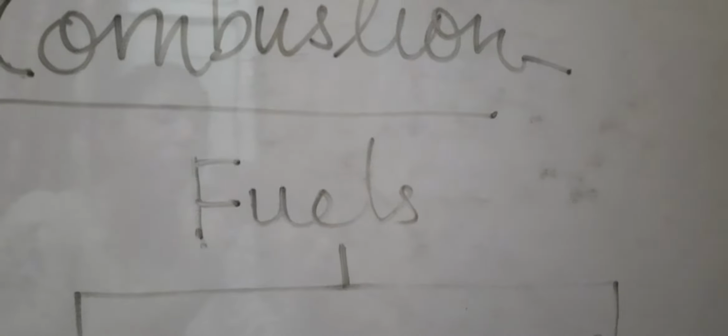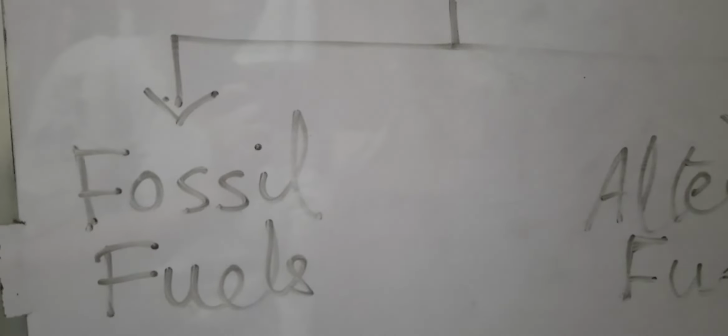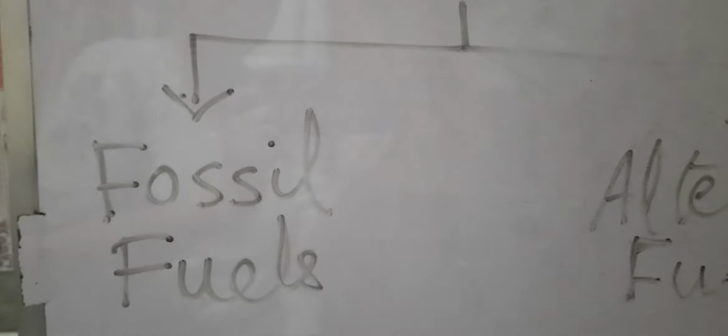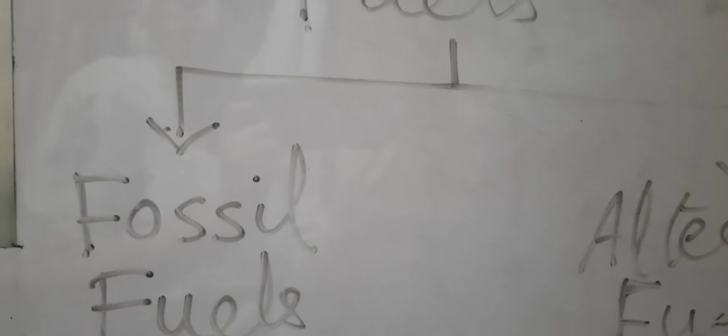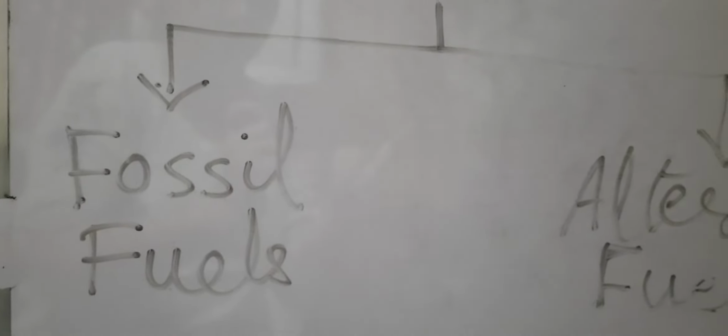All fuels are of two types: fossil fuels and alternate fuels. First, we are going to deal with fossil fuels. Children, do you know what is a fossil? Fossil is the remain of any dead plant or animal. And fossil fuels are those fuels that have been formed from the remains of dead plants and animals that got buried inside the earth millions of years ago. They are coal, petroleum, and natural gas.